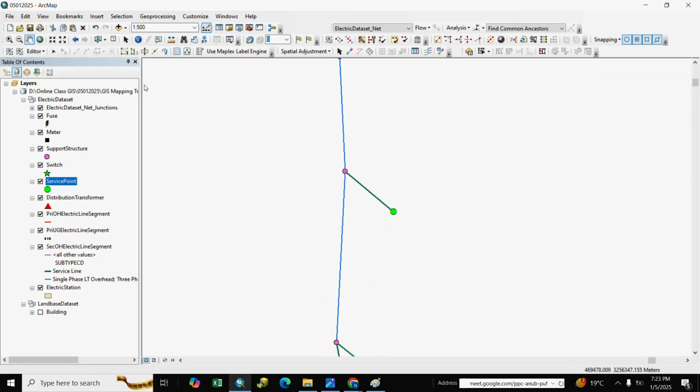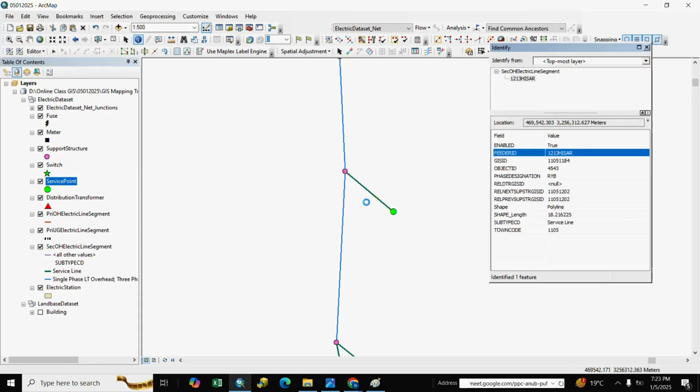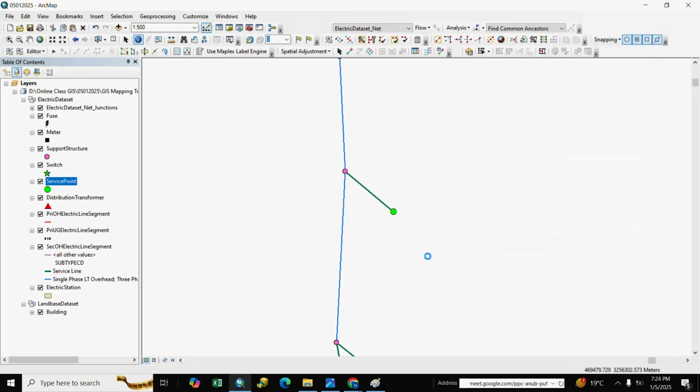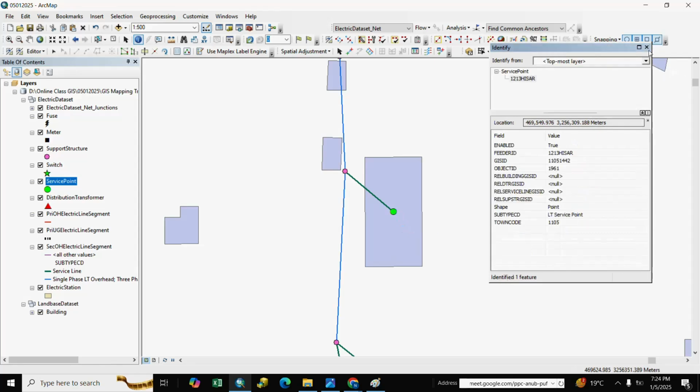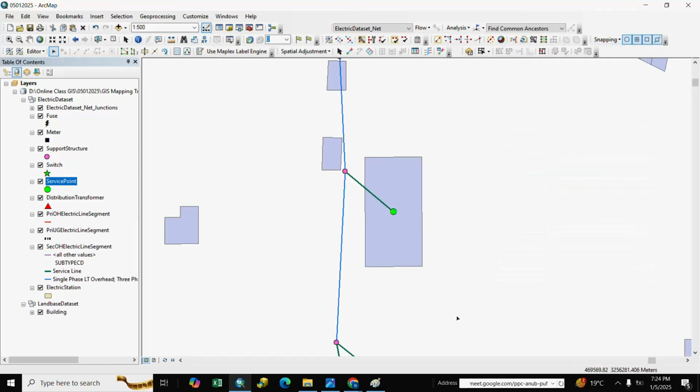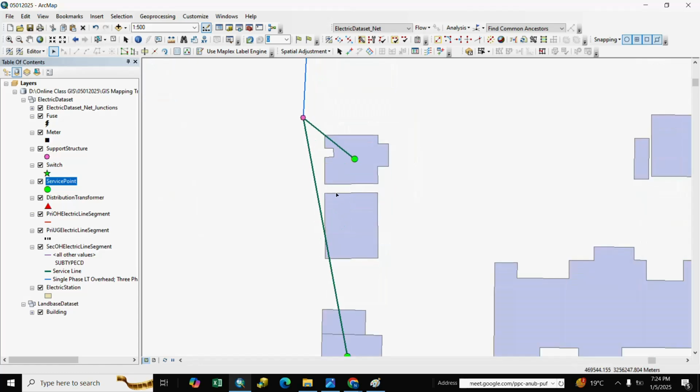and here is connectivity, service line and service point, and we also have the building, land base, means the building, connectivity of which building. Here is the building, and service point, building and line, its connectivity.